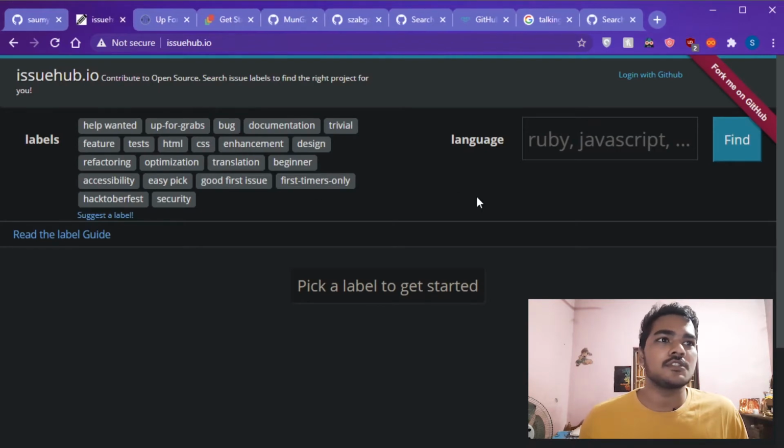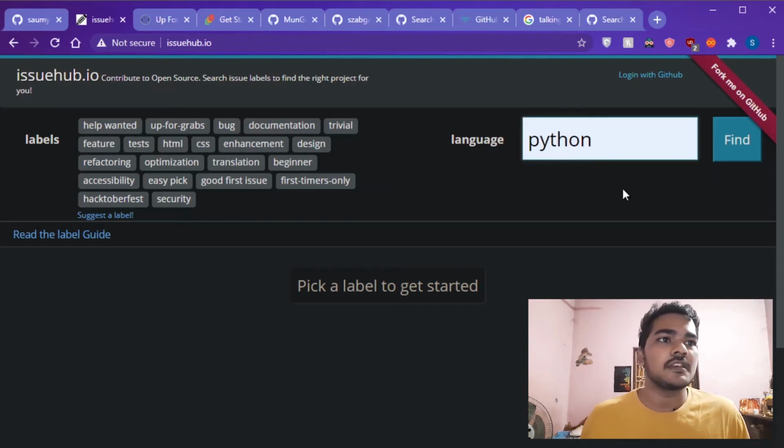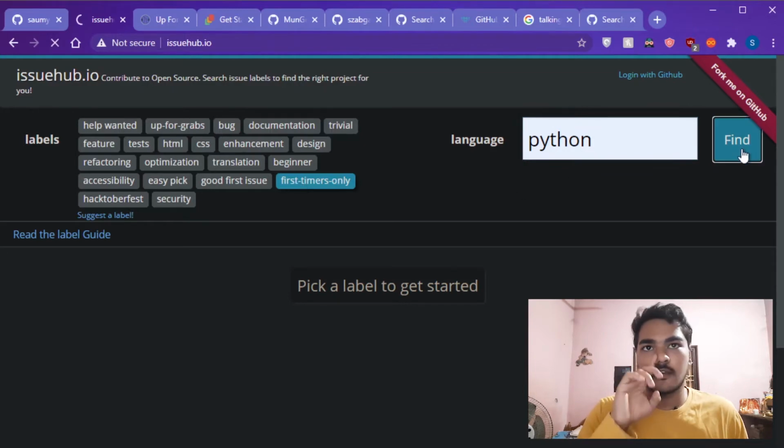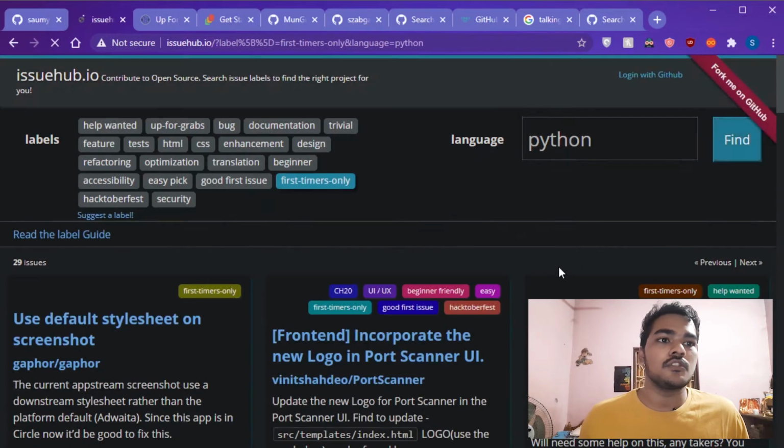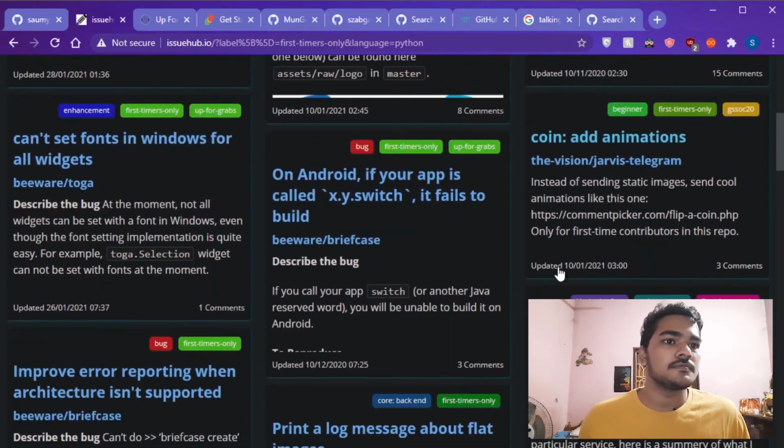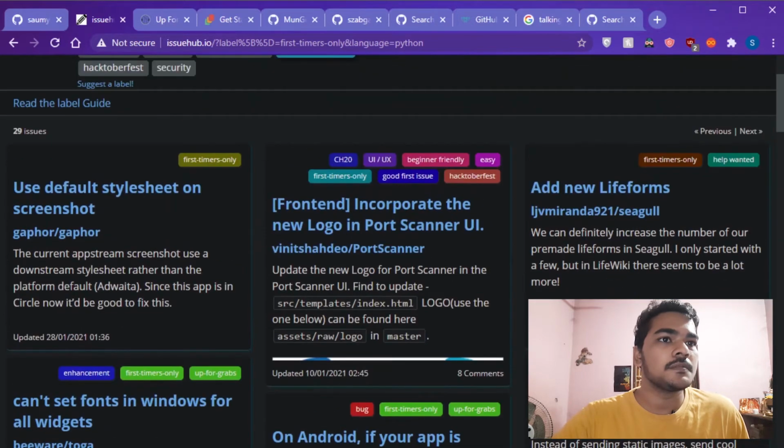Now this is the site which personally helped me the first time I made a PR. What you do is just go here and write a language. I had written Python earlier, so it is there. And the labels that I was talking about, there are a lot of them. First timers only is a good label for a beginner, so we will apply that, tap find, and it will show you a lot of issues. It is a great website. This helped me while I was starting out, right?